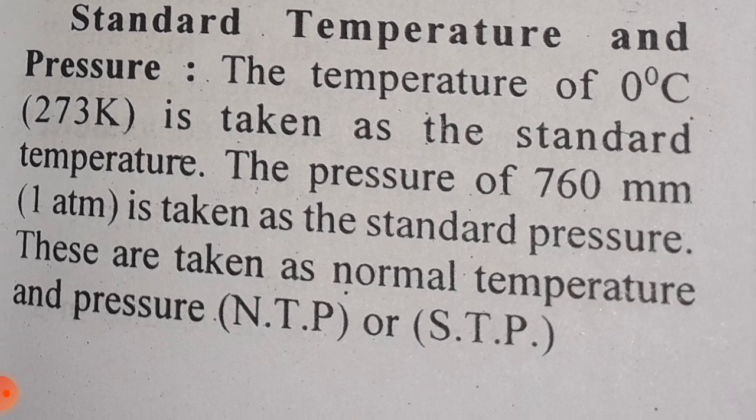Standard temperature and pressure. The temperature of 0 degrees Celsius, 273 Kelvin, is taken as the standard temperature. The pressure of 760 millimeters, 1 atmosphere, is taken as the standard pressure. These are taken as normal temperature and pressure, NTP or STP.